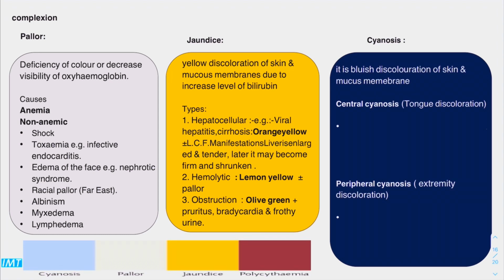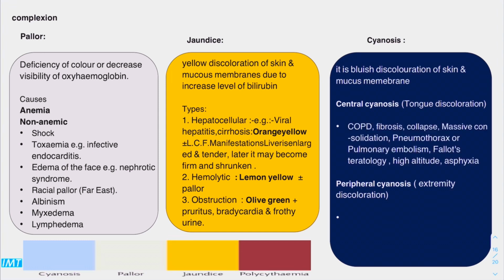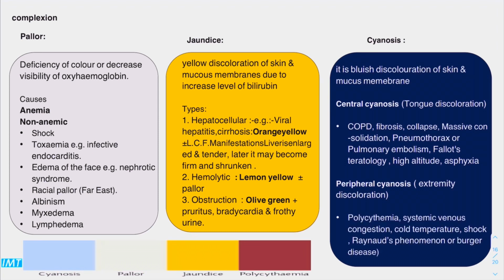Next, the color change to detect is cyanosis. Cyanosis is a bluish discoloration of the skin and mucous membrane. There are two types. There's the central cyanosis and there is the peripheral cyanosis. Central cyanosis could be seen in COPD, pneumothorax, pulmonary embolism, etc. Peripheral cyanosis could be seen in polycythemia, in cold temperature change, in shock, in Raynaud's phenomenon, etc.